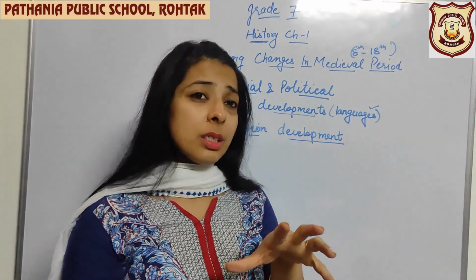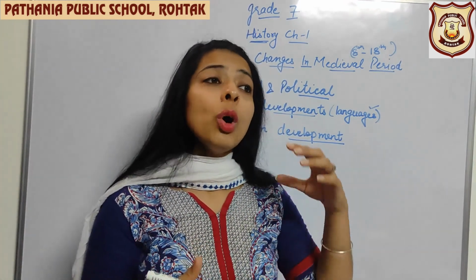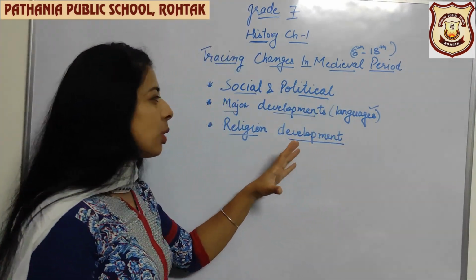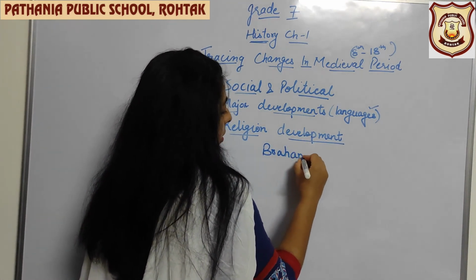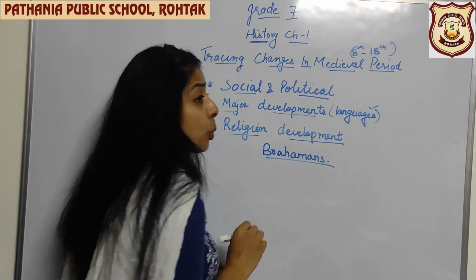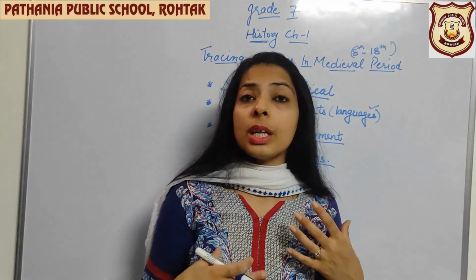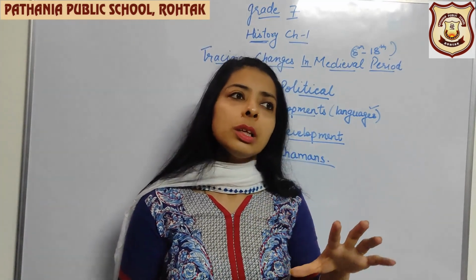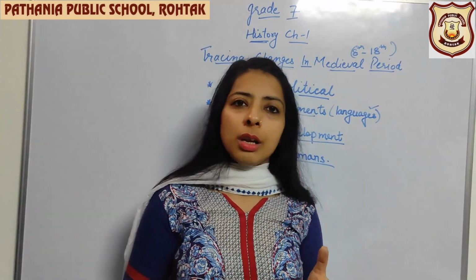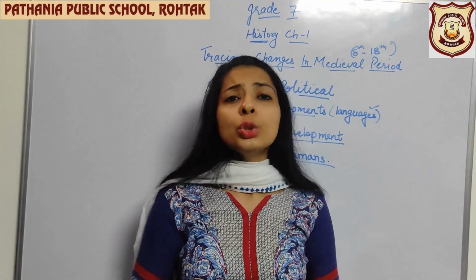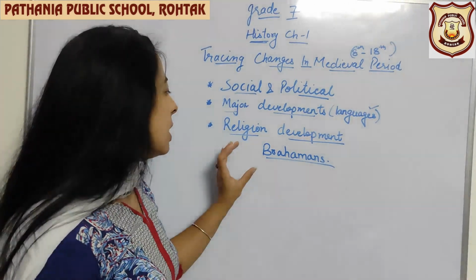As the society was divided into different groups, people started praying to their own gods. So what was happening in society? The Brahmins, who conducted rituals, meaning prayers, the priests, were getting a lot of significance. They were getting so much importance that it was believed a king could not do any work without a Brahmin. If someone had to hold a puja at home, they also had to call a Brahmin. So these Brahmins were getting a lot of importance during this time.